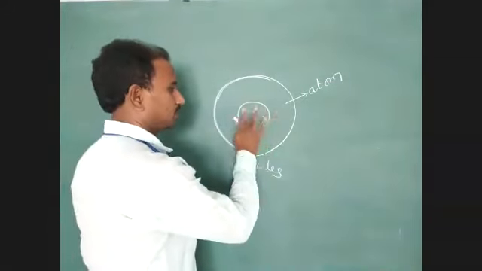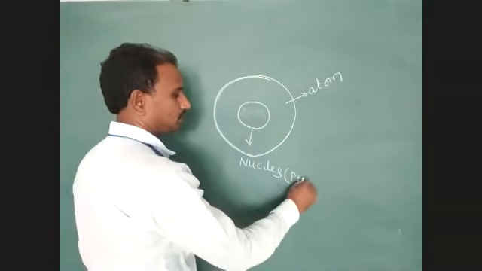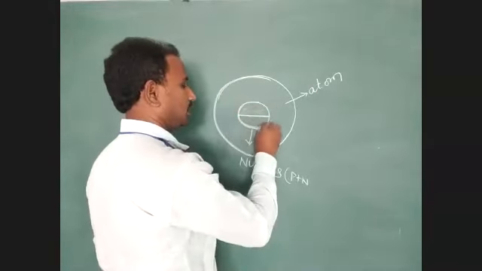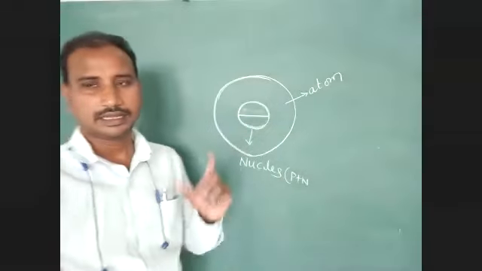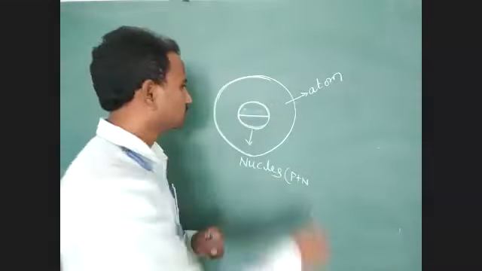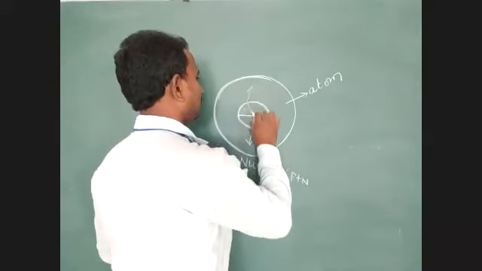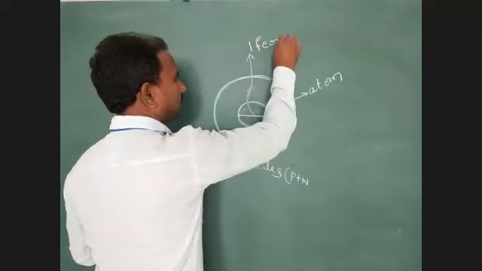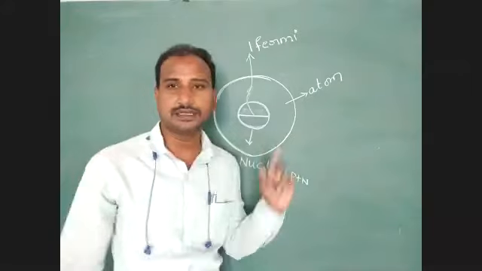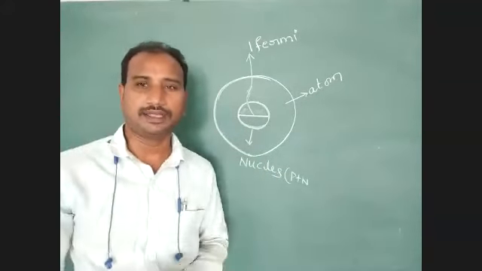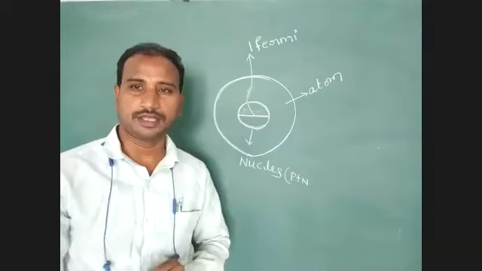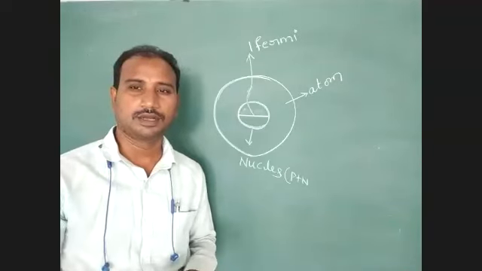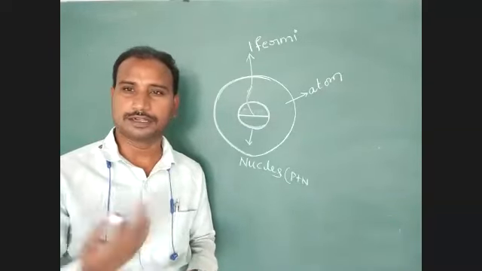Here, the diameter of the nucleus is called 1 Fermi. Just identify this point. Fermi is one practical unit of length. Okay, it is a very small length. This small length we can measure with the help of microscopes.